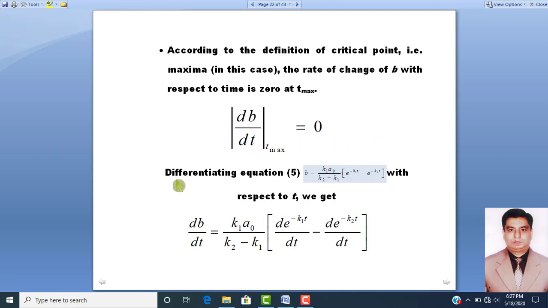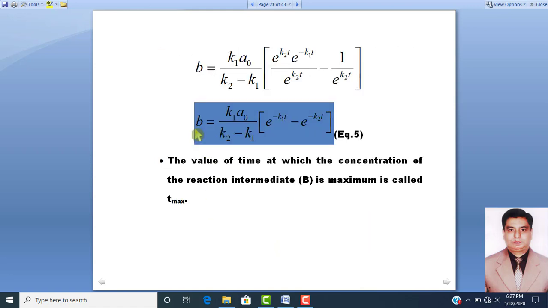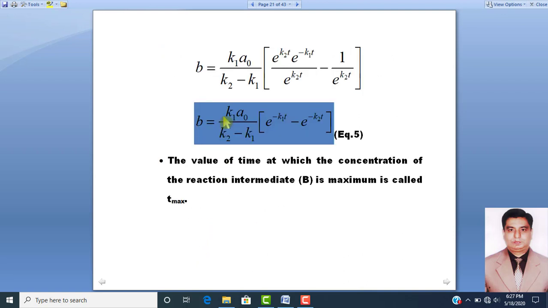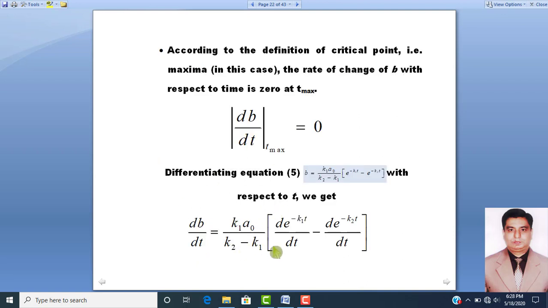If we differentiate equation 5, dear students, this is equation 5, with respect to time, then dB over dt, the change in concentration of B with respect to time, is equal to k1 a naught over k2 minus k1 into (d e raised to power minus k1t over dt minus d e raised to power minus k2t over dt).